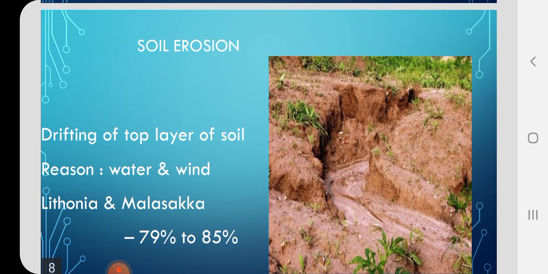Next, let us discuss what is soil erosion. Can you say what is soil erosion? You can see the picture and give me the answer. Yes, soil erosion is nothing but removal of the top area of the soil.